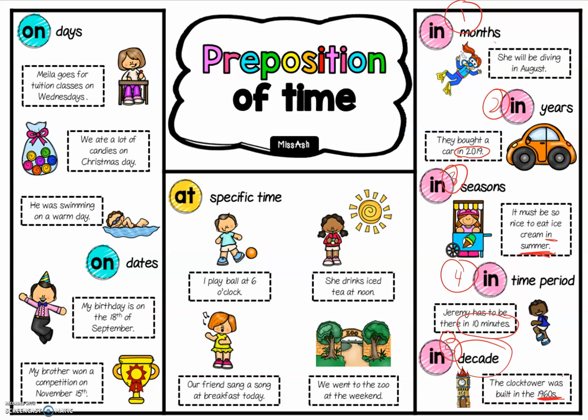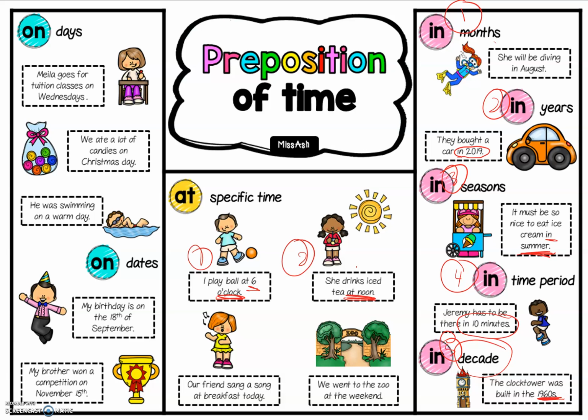Now, at refers to a very, very specific time. There are 4 different kinds of specific time that we're looking at over here. All right, so number 1, I play ball at 6 o'clock. All right, 6 o'clock is a very specific time, right? It's directly saying the time, so we use at. Number 2, she drinks iced tea at noon.